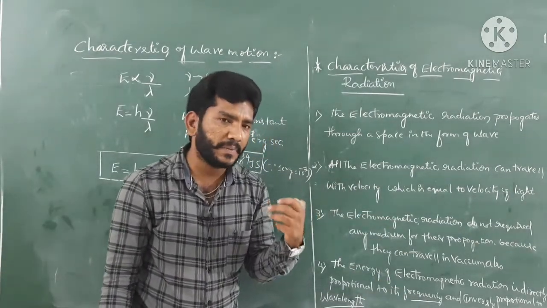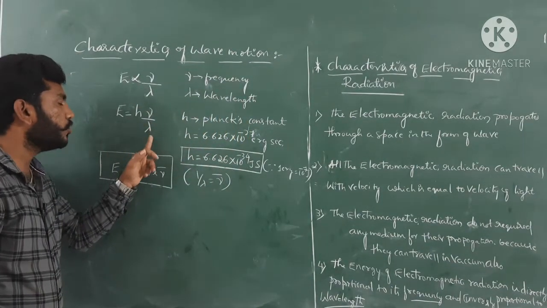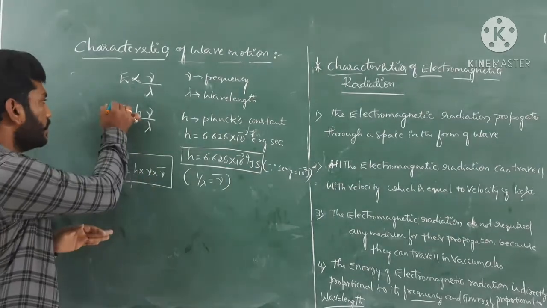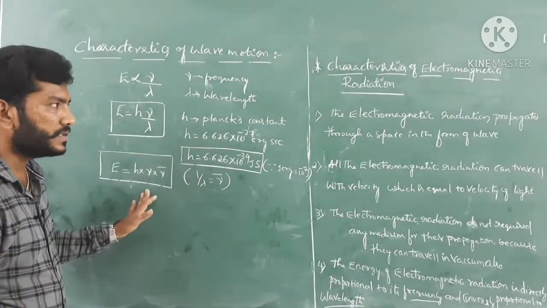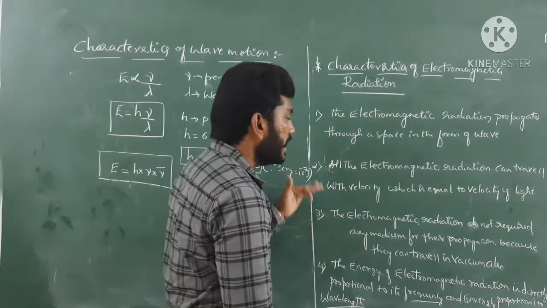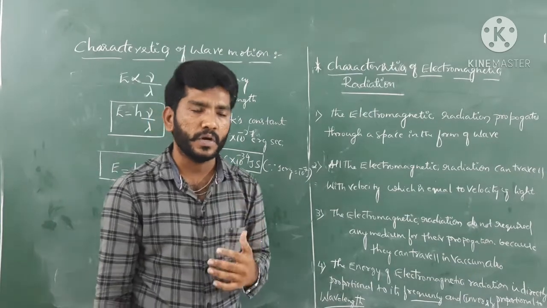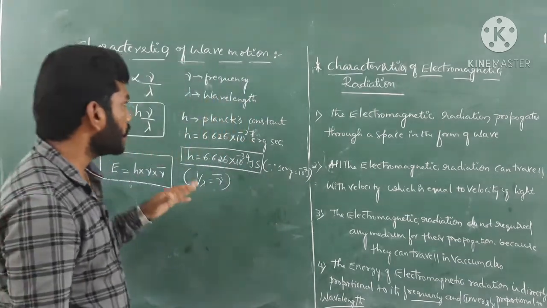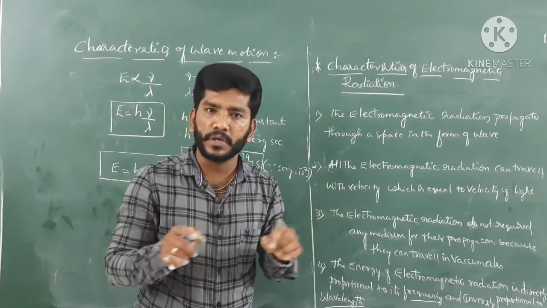Hence we got one equation, the mathematical expression E equals h nu by lambda, along with its alteration. That's it. This is all about electromagnetic radiation characteristics. One more time I'm going to remind you guys, we have an electromagnetic spectrum, and the picture of that spectrum is available in your textbook.